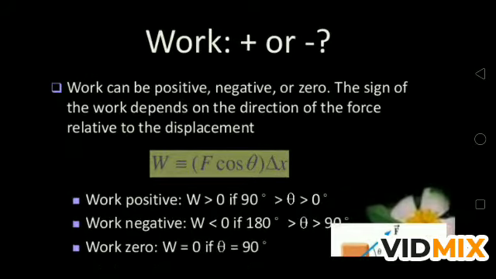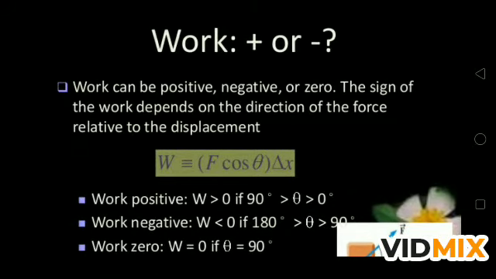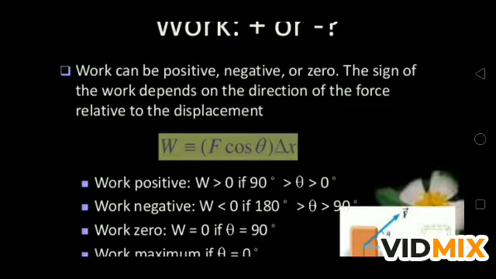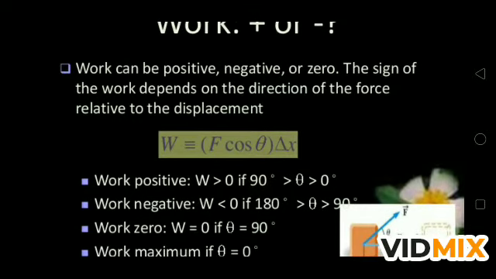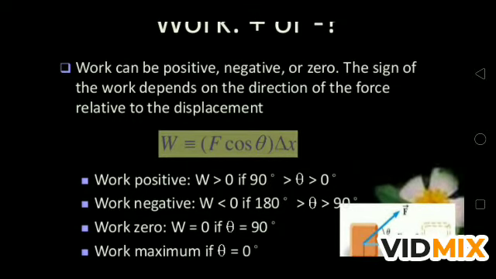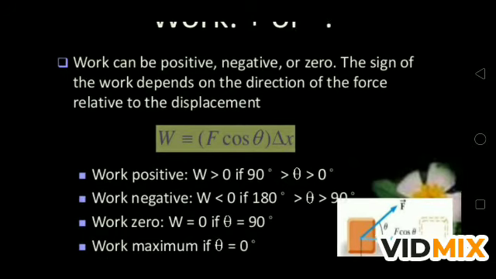Now, is work positive or negative? Work can be positive, negative, or 0. You can understand that work can be positive, work can be negative, or work can be 0. The sign of the work depends on the direction of force relative to displacement. Whatever sign we use for the work done depends only on the direction of force relative to displacement.